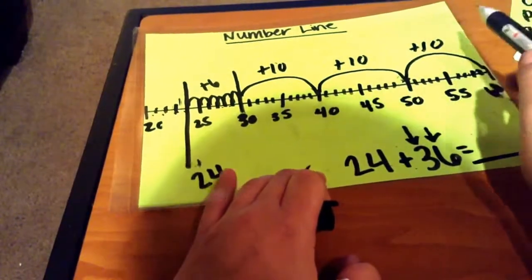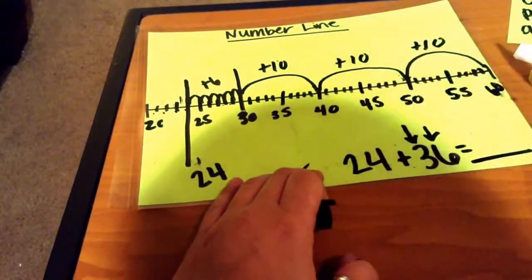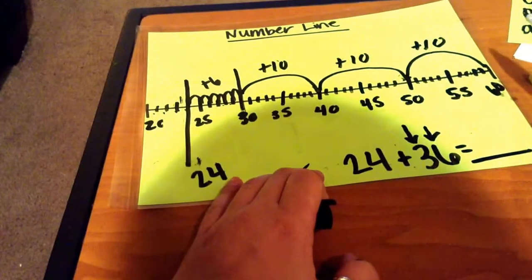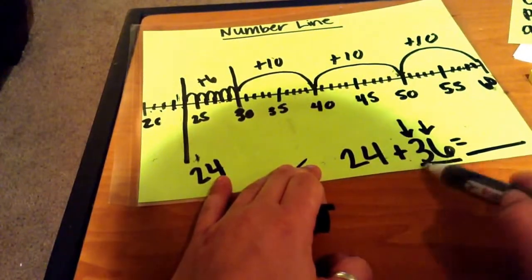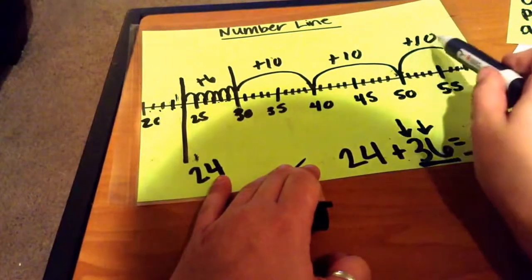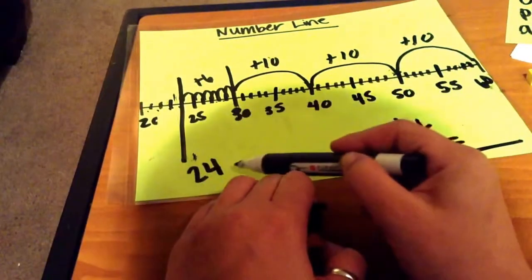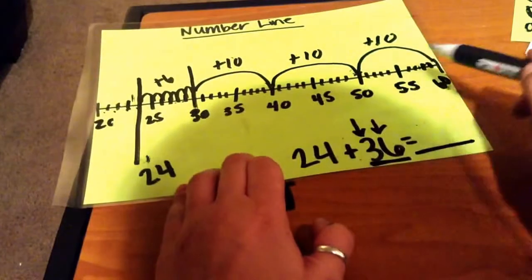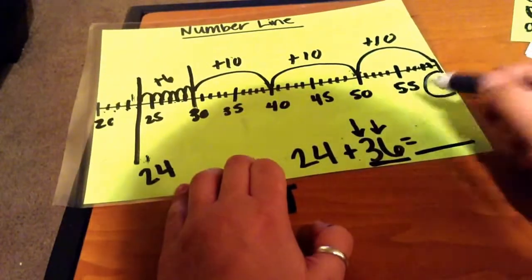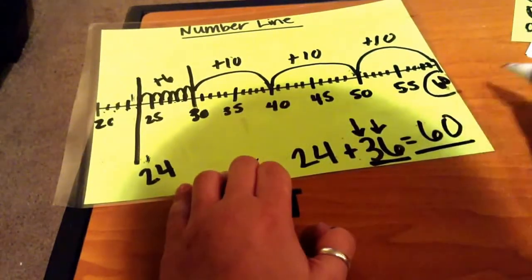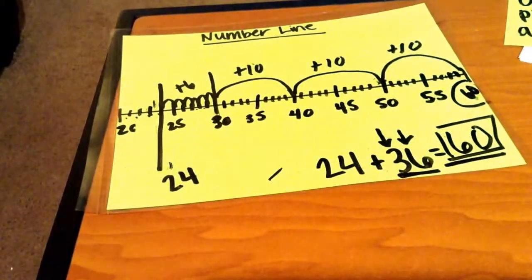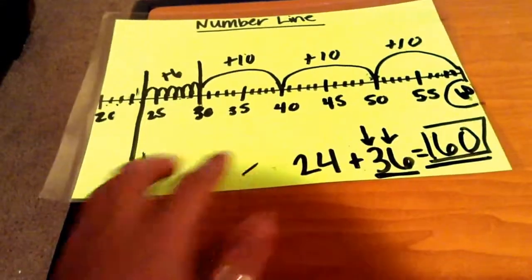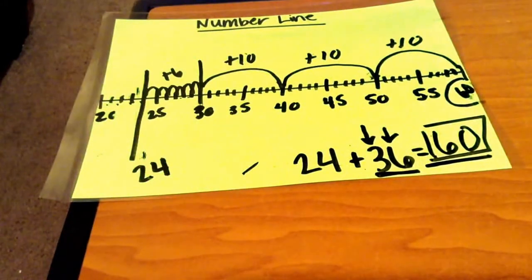So we see that 10 plus 10 plus 10, 3 times, equals 30, plus our 6 ones gives us our 36. So when we added this 36 to our starting number 24, we got all the way to 60, which means 60 is the total number of the pieces of candy that Sally and her sister Jamie have.